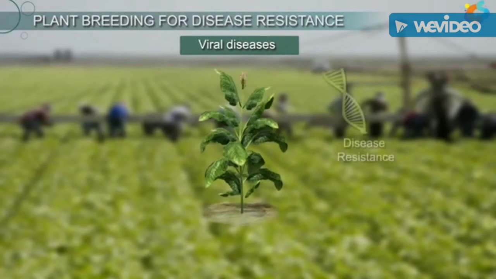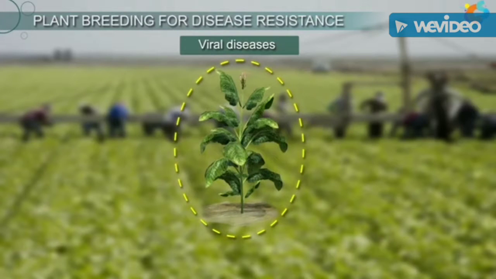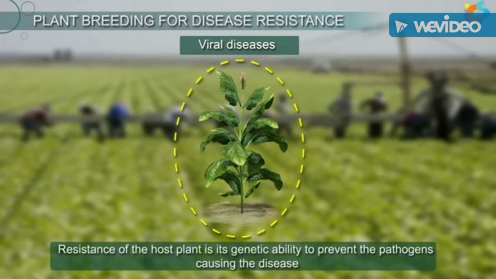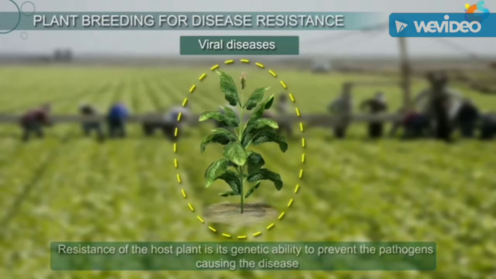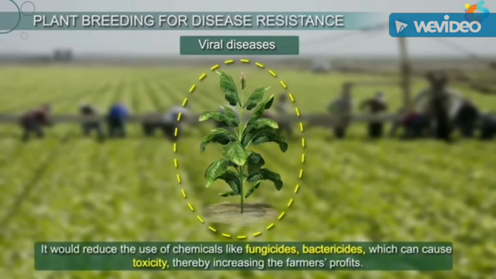Therefore, it is very important to incorporate the trait for disease resistance in breeding programs. Resistance of the host plant is its genetic ability to prevent the pathogens from causing the disease. If plants have disease resistance, it would reduce the use of chemicals like fungicides and bactericides, which can cause toxicity, thereby increasing the farmer's profits.